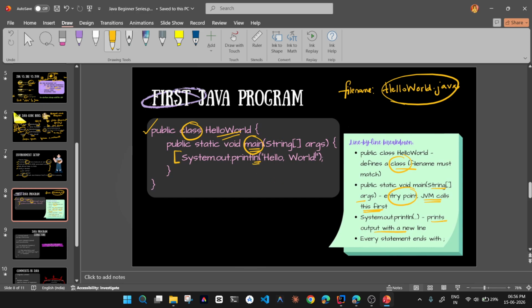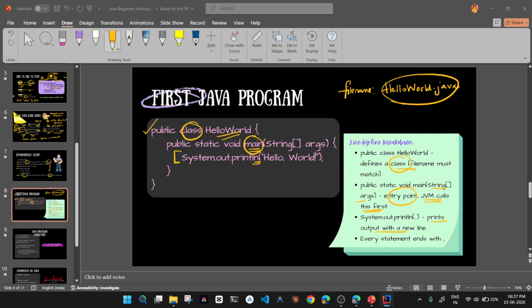There is also a version without ln. I'll show the difference. I'll remove the ln. Let's see the output. Now it is getting printed in the same line.